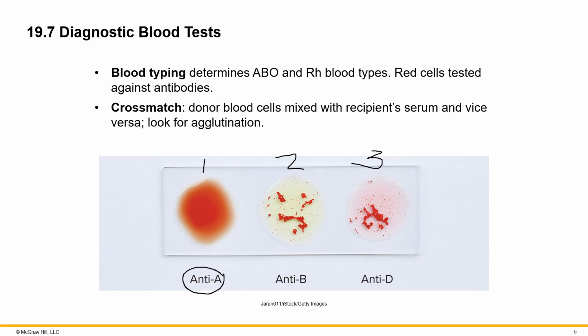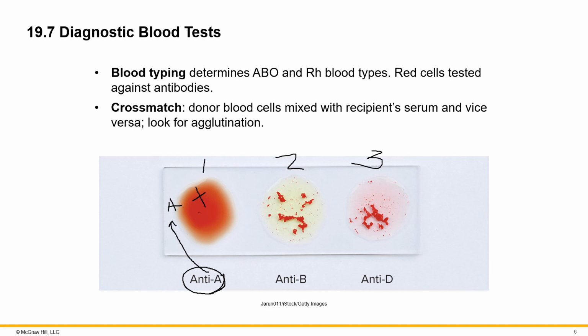Let's go over what's happening here. Because there's anti-A, the no reaction happening over here tells you that there is no agglutination here. So there is no antigen A here for this to react with, right?